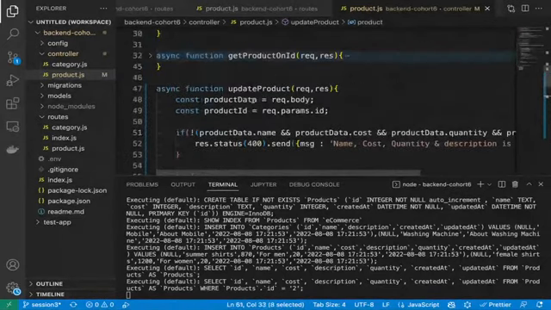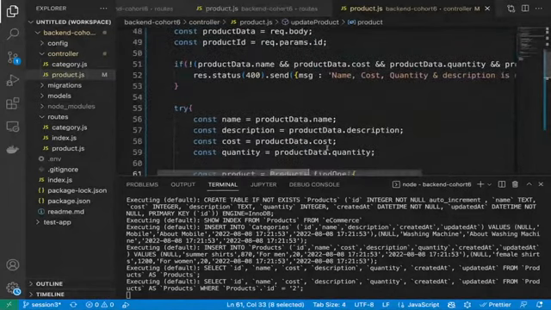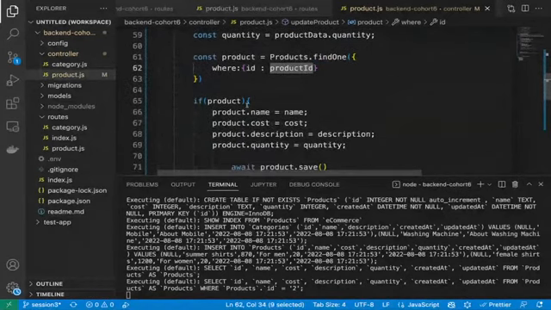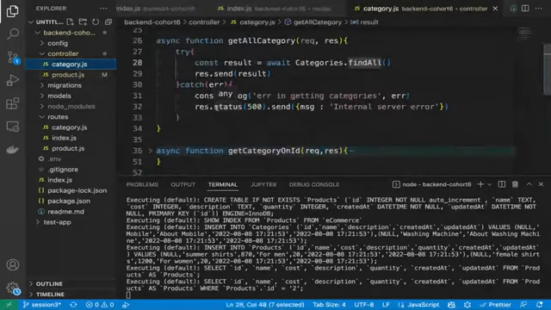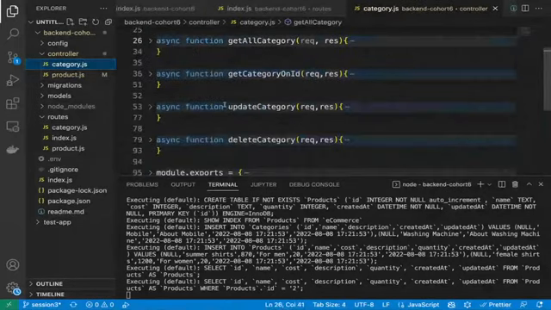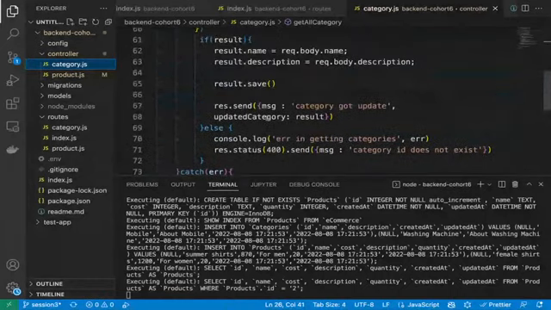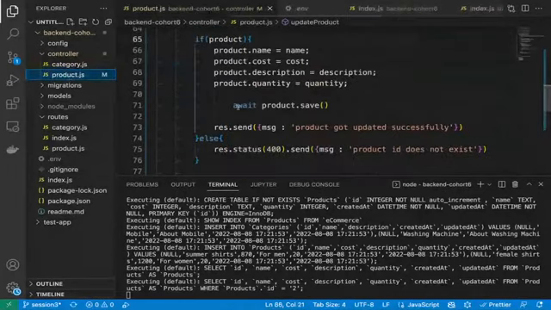Products. Okay, are we writing it correctly? Yes, product is there. Product.findOne is there, where ID is equal to product ID. Looks good. If product, await product.save. Let me see, is anything missing, because we have already done it. Does not look like anything we are missing. It's just the await we have added here. We will remove it. Let's see this time.